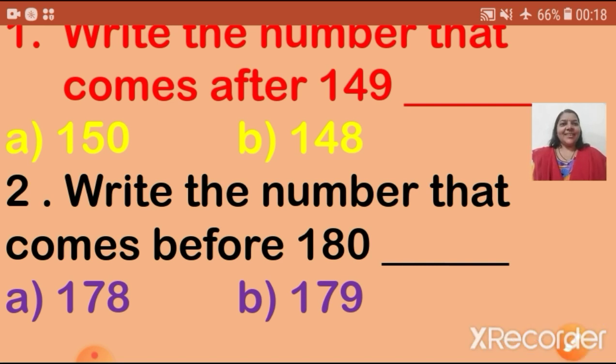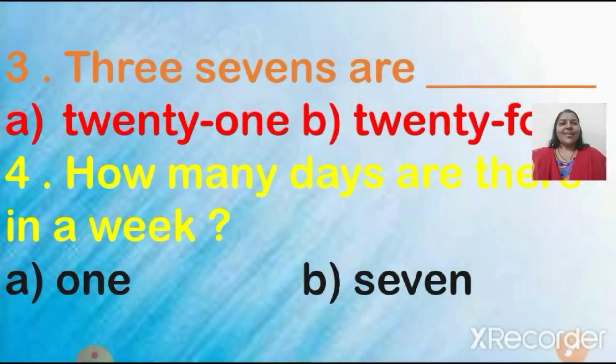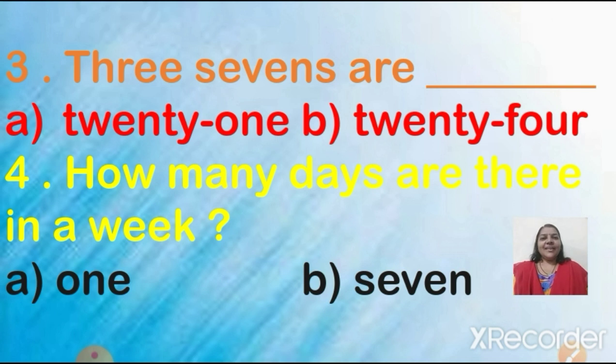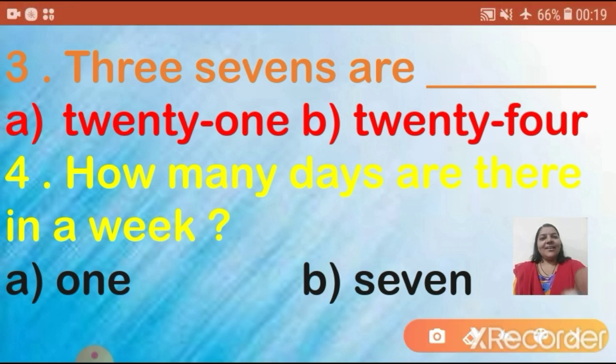Now let's see the next. Now children, number 3. 3 sevens are, it's a table of 3. 3 sevens are. Options are 21, 24. And the correct answer is, yes, option A 21. So I will put a tick mark here on 21.